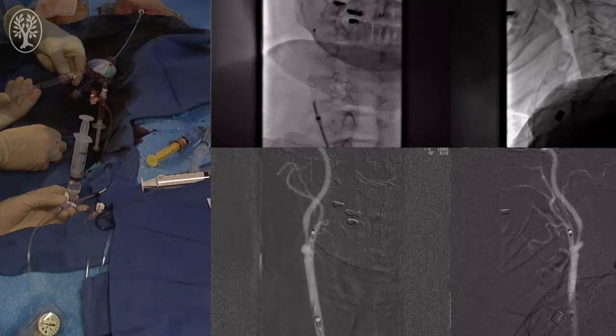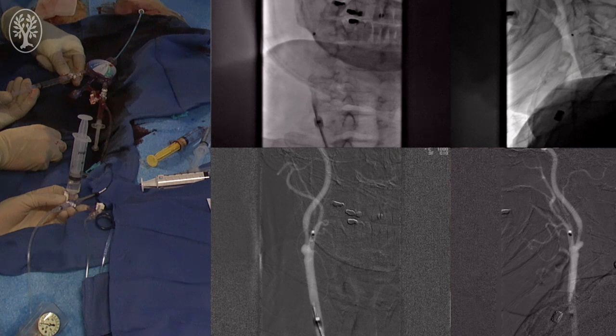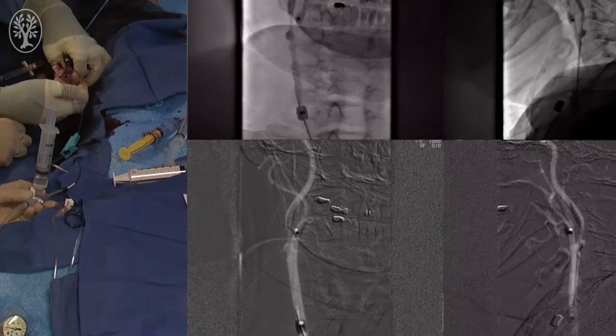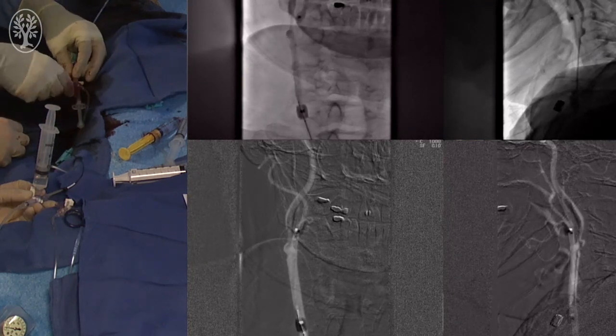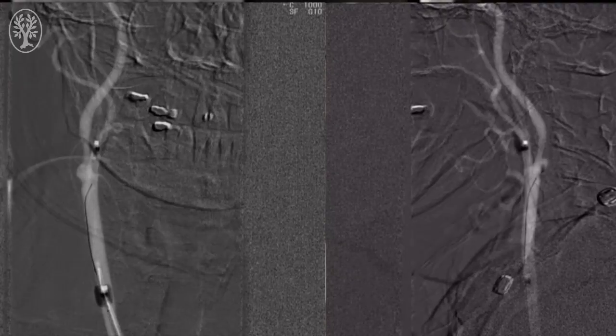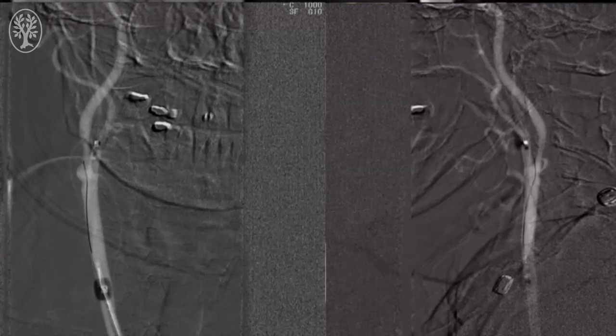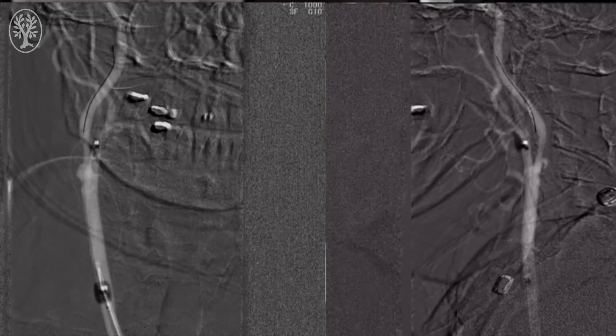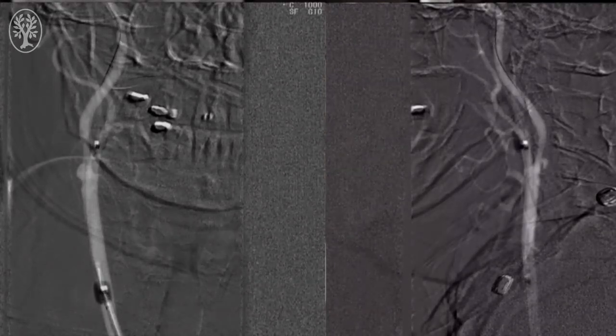The balloons are prepped in the external system. In this case, as you can see, we have inflated the common balloon followed by the external balloon. Flow stasis is confirmed, as you can see here, and then the lesion is crossed under complete flow arrest through proximal protection. The TUI typically is open at this point to allow for some back bleeding.